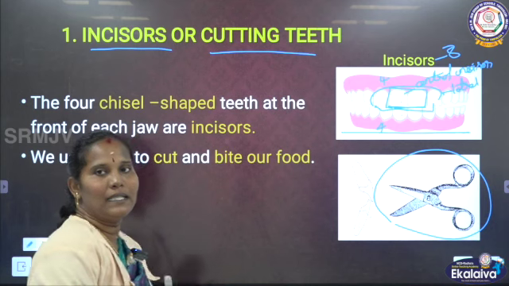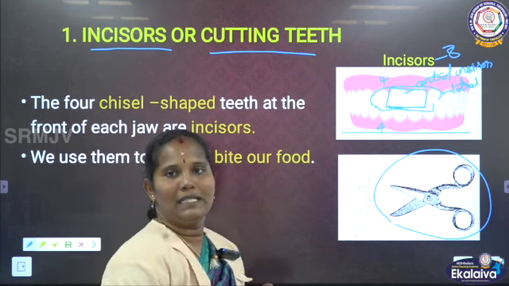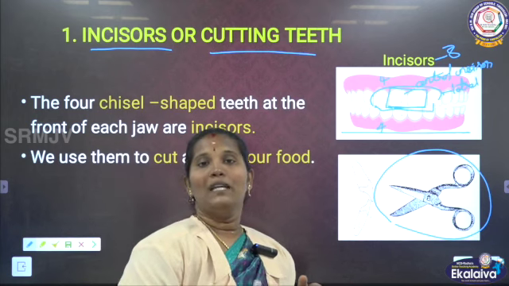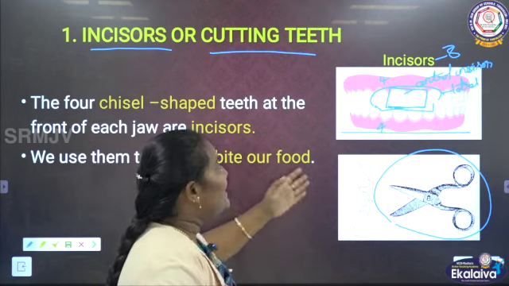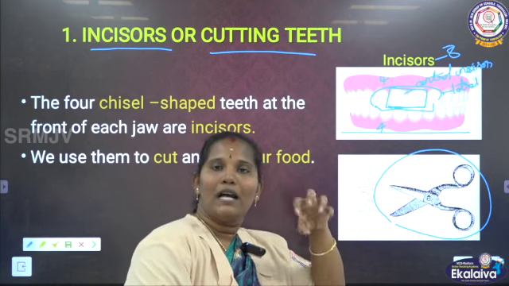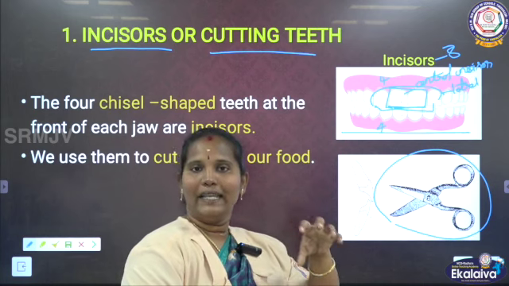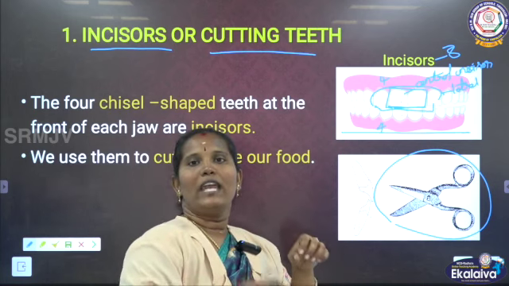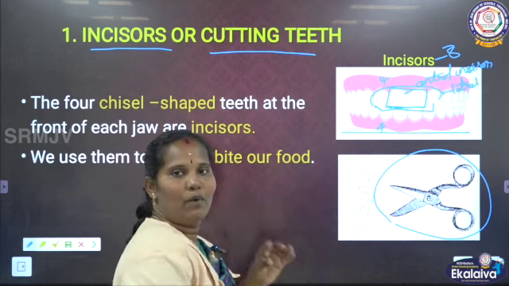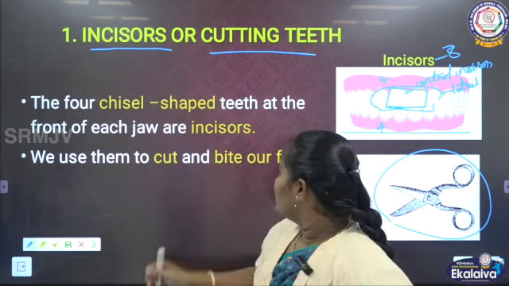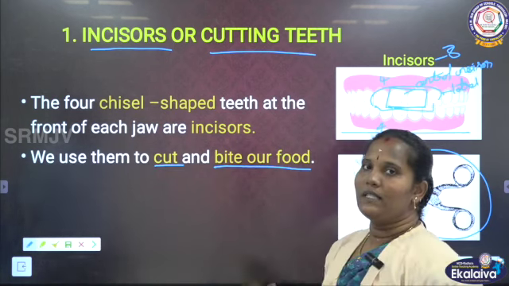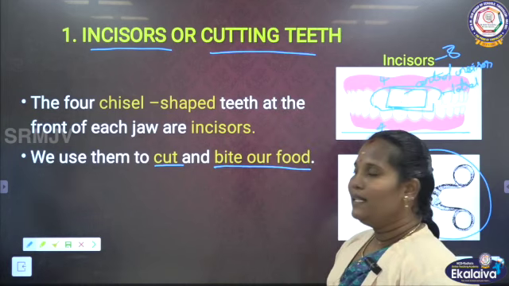How do they help? See, herbivorous animals like rabbit, cow, deer have very strong incisors, because they have to cut the food. They eat leaves and grass, so they have to cut that. So they have very broad and strong incisors. They use them to cut and bite food. This is the reason the incisor is called the cutting teeth.